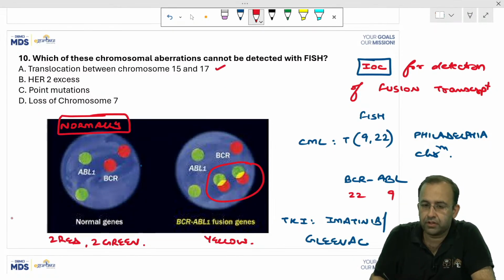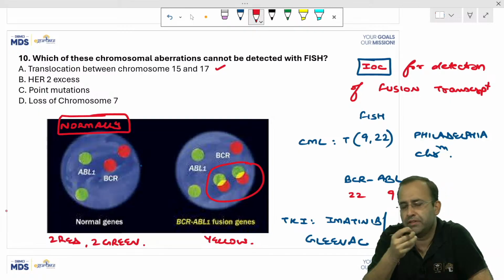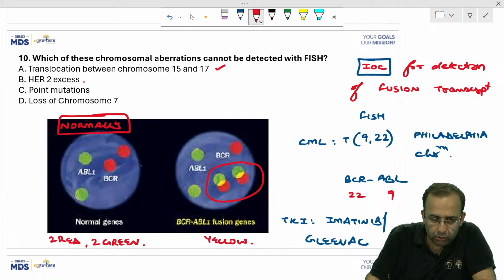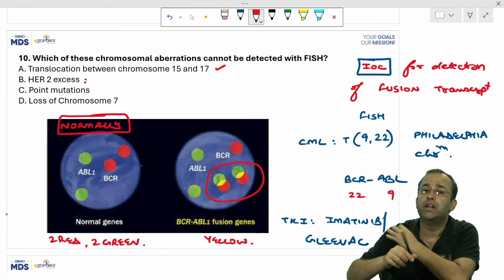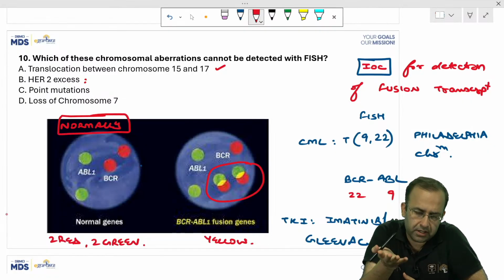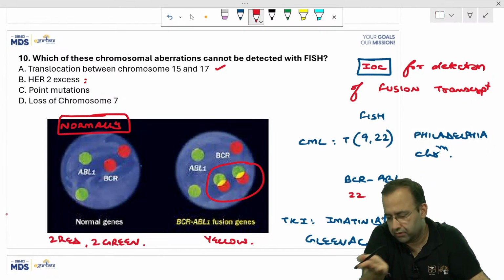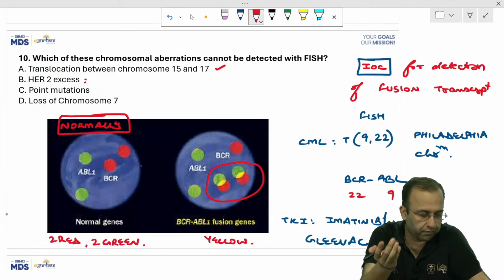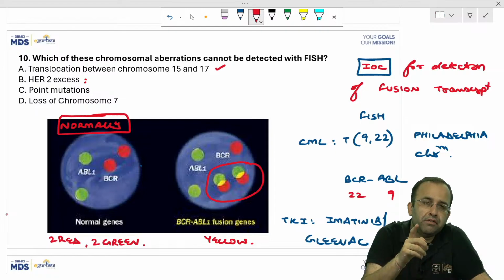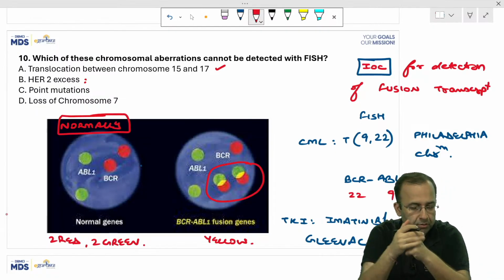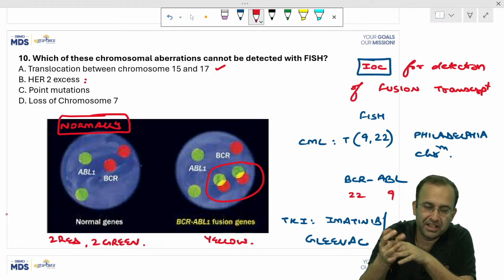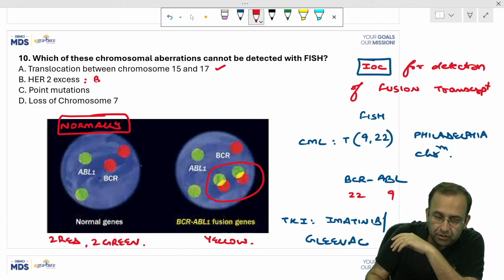So it is used for detection of translocation 15;17, 9;22, 14;18, 8;14, whatever. If HER2/neu is in excess, I'll be very glad. Surgery is done. Please tell me this, you're done with surgery, right? Surgery recently happened in face-to-face classes, those of you who are enrolled with us. So HER2/neu excess is associated with cancer of which organ of the body? Breast cancer. It is associated with breast cancer.